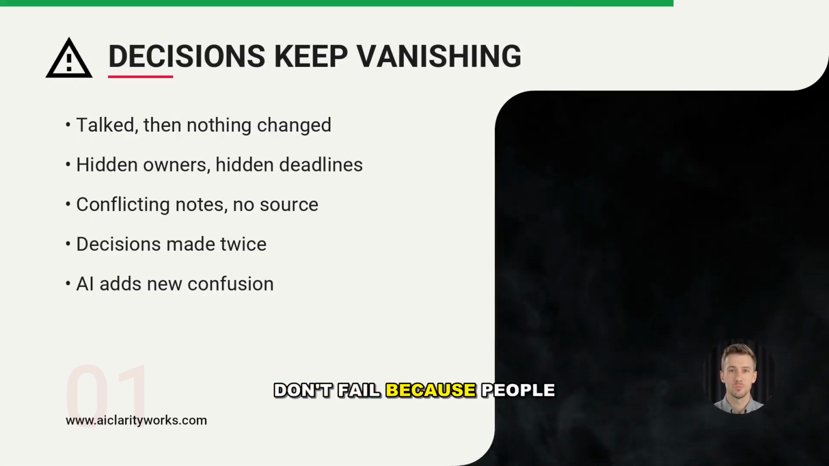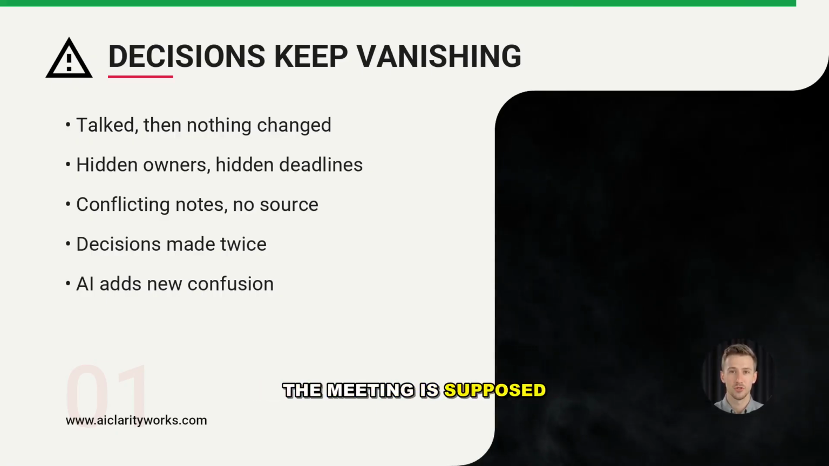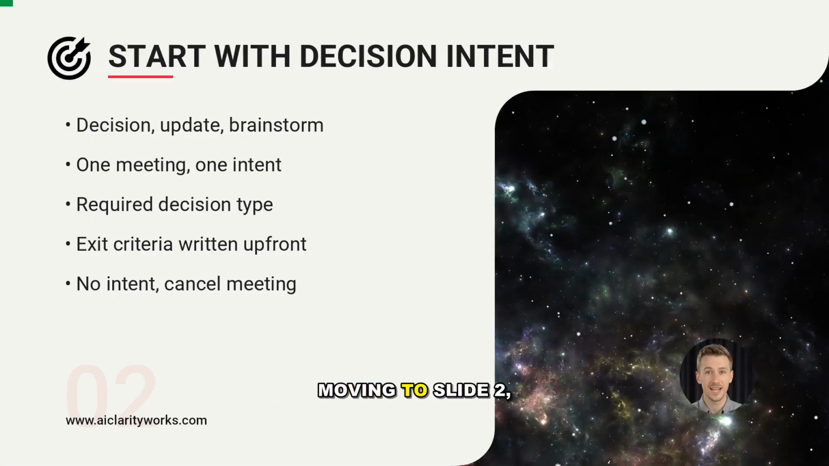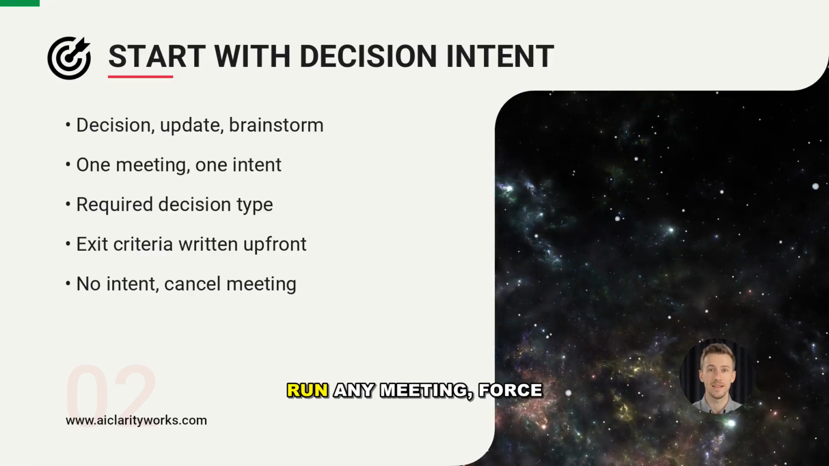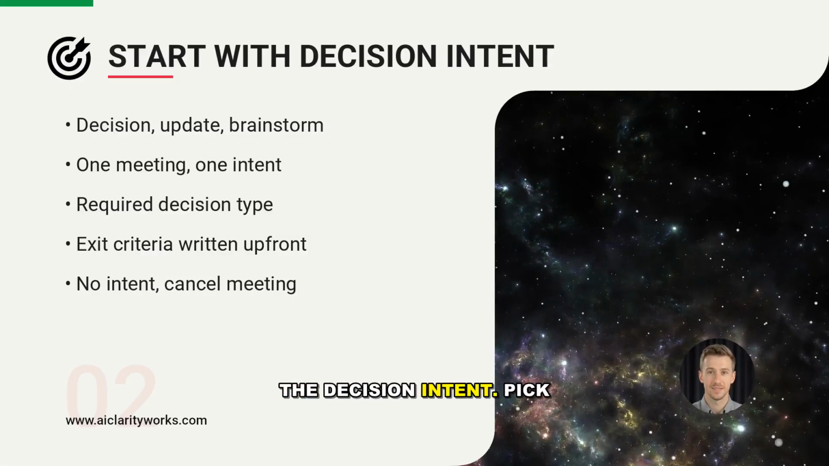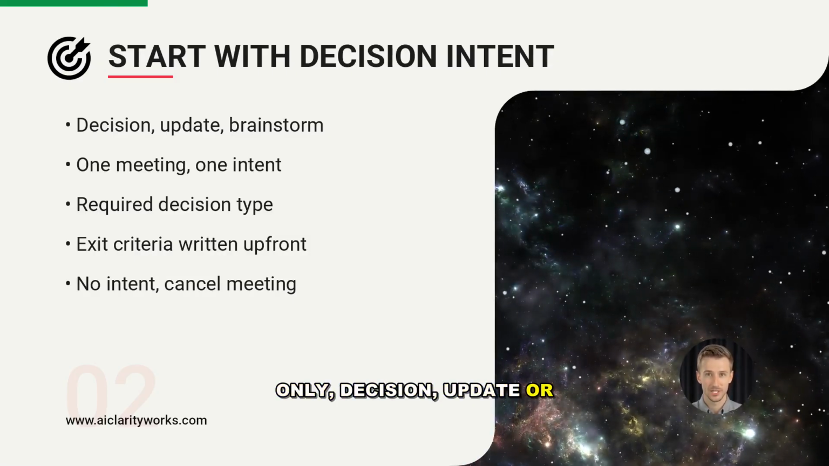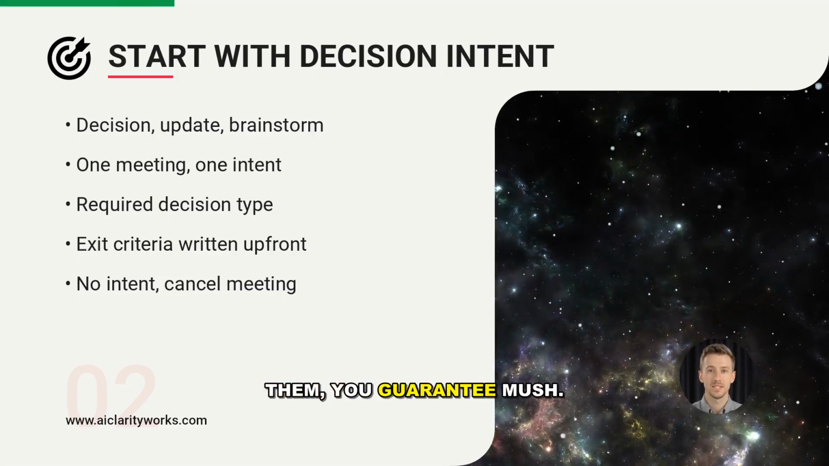Meetings don't fail because people don't talk. They fail because nobody decides what the meeting is supposed to produce. Moving to slide 2, before you accept or run any meeting, force 1 sentence at the top of the invite, the decision intent. Pick one of 3 intents only: decision, update, or brainstorm. If you mix them, you guarantee mush.